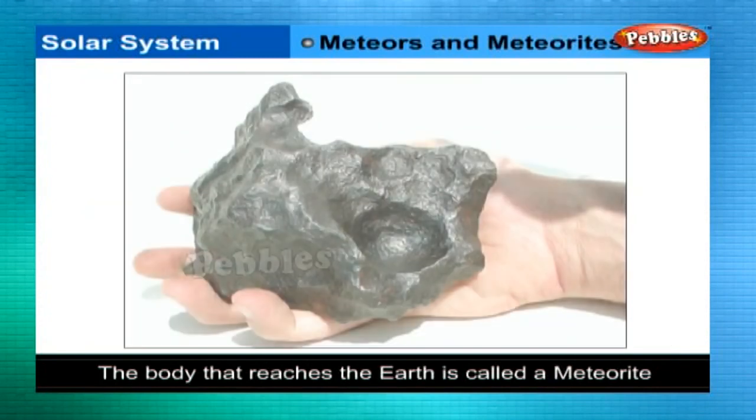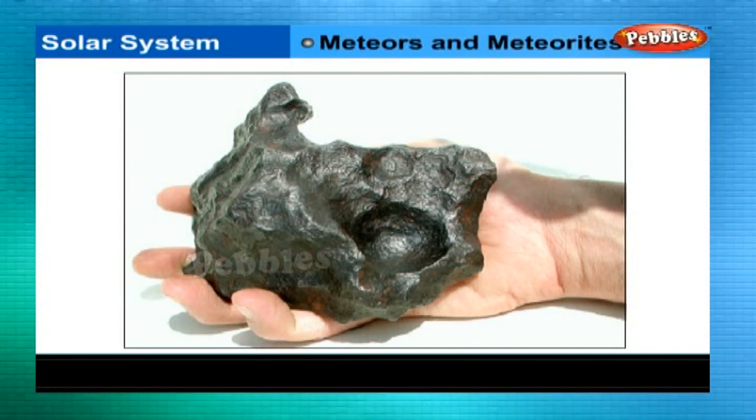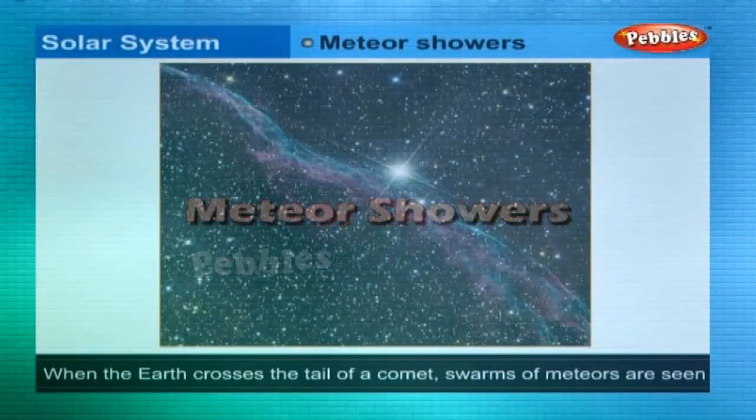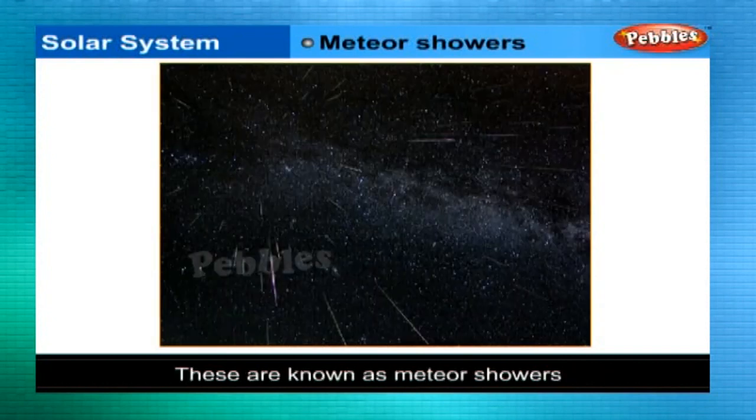That is why the bright streak lasts for a very short time. The body that reaches the Earth is called a meteorite. Meteorites help scientists in investigating the nature of the material from which the solar system was formed. Meteor showers. When the Earth crosses the tail of a comet, swarms of meteors are seen. These are known as meteor showers.